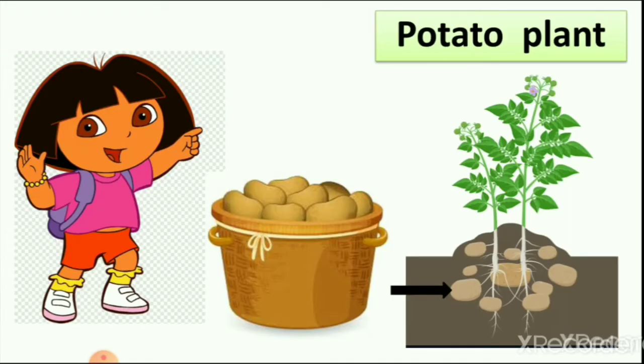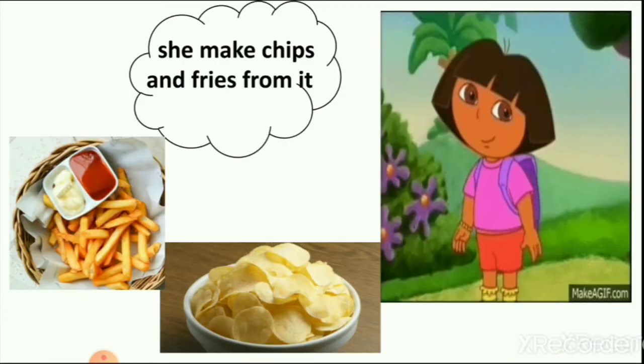Then we helped her take potatoes from the plant. We told her that potatoes are the stem of the plant. It looks like roots, but it is a stem of the plant. Then she makes fries and chips from it.